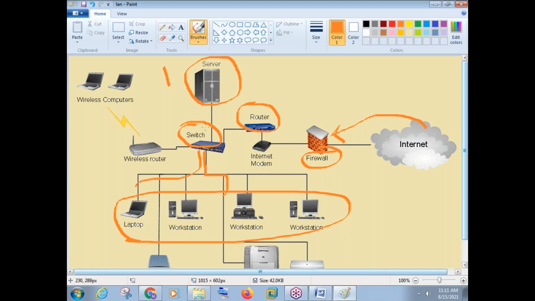Okay, so now switch is also one, but again there will be many switches, there will be many routers, many computers, firewalls and printers and all those things. So this is what a computer network looks like.